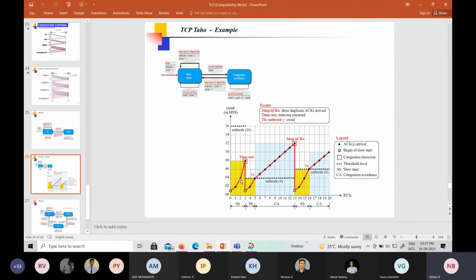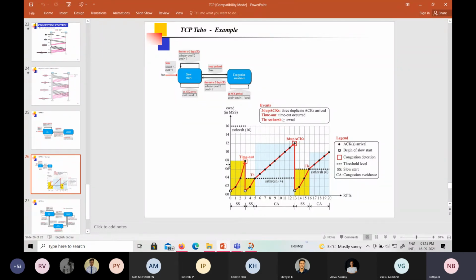Okay, then it is 4, then it is 8. That is, we have the exponential increment. So assume that we have congestion detection by experiencing the timeout period. After having the 8 segments, we have the timeout. So what we have to do: if there is a timeout in the slow start, we have to change the threshold value, which is nothing but the congestion window by 2.